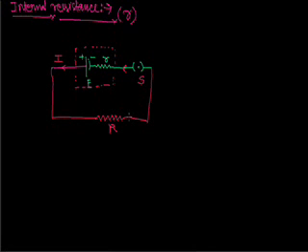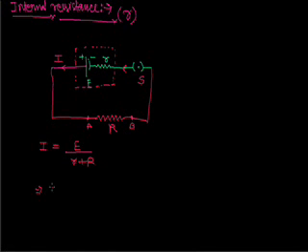Now according to Kirchhoff's law, we will write the equation. With A and B as points, the current I will be E upon r plus R, where small r is the internal resistance and capital R is the external resistance.